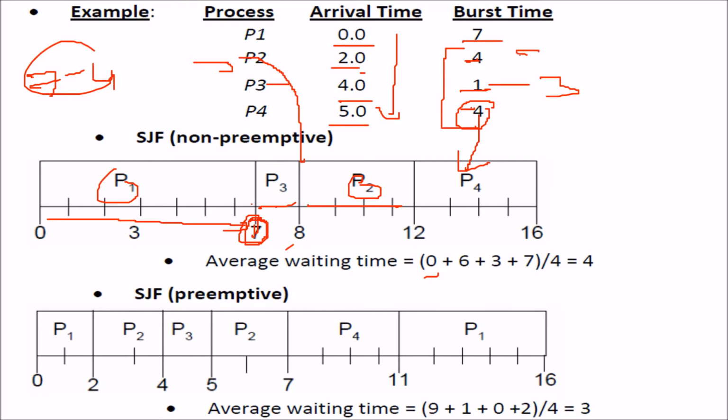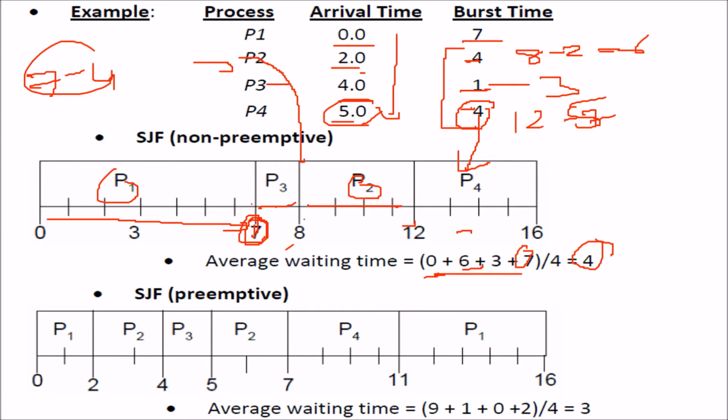So 8 minus 2, that is 6. How about P4? P4 has arrived at 5. P4 was taken at 12, so you have to subtract: 12 minus 5, you get 7. You have to subtract the arrival time also. So 0 plus 6 plus 3 plus 7 by 4 is 4. This is the average waiting time.